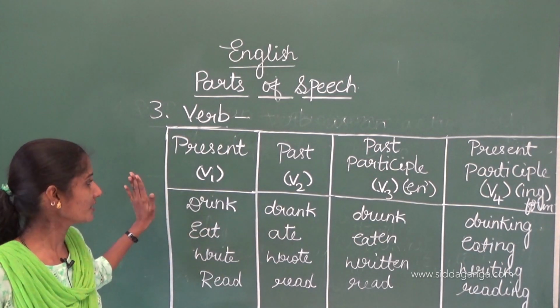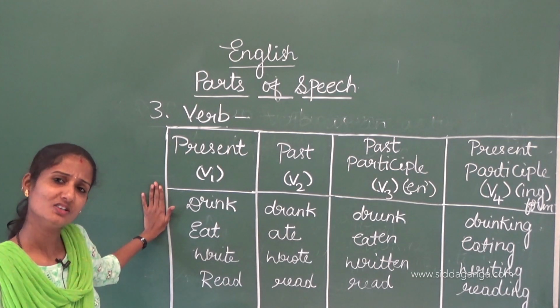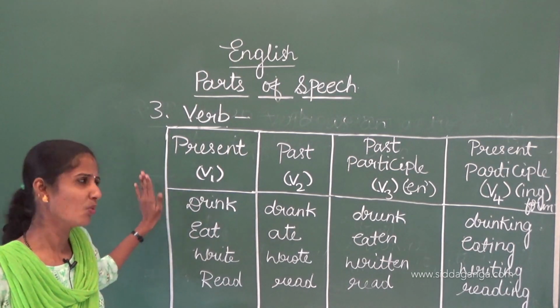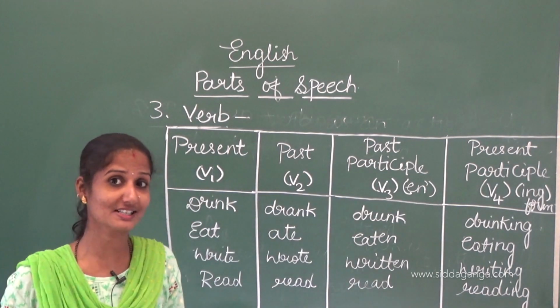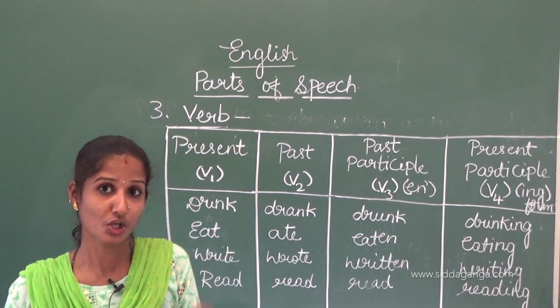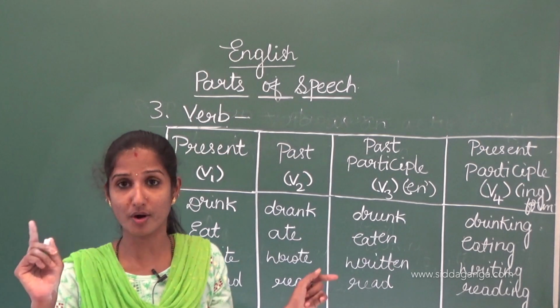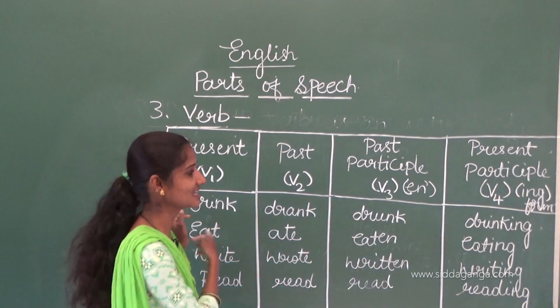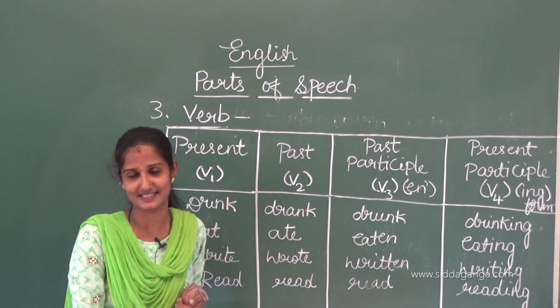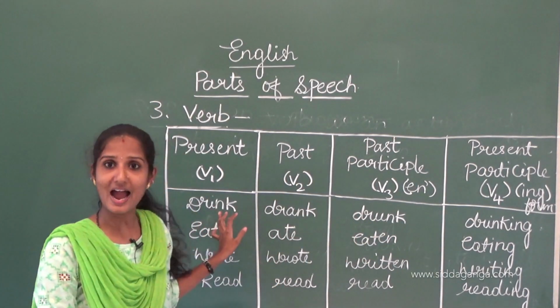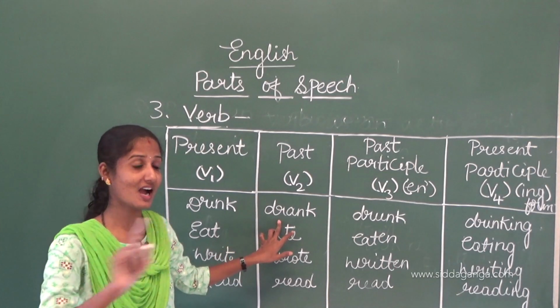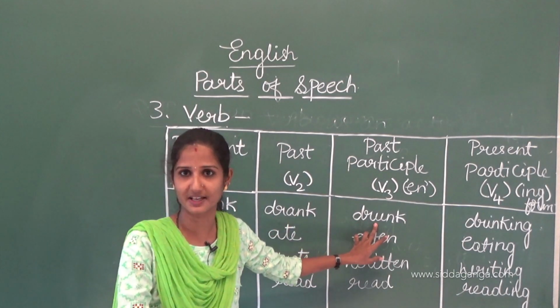Here you can ask, what do auxiliaries mean in relation to verb forms? See, auxiliaries mean helping verbs. Those primary verbs and modal verbs will help these main verbs in a sentence. For example, I drink, I drank, but I can't say I drunk or I drinking.